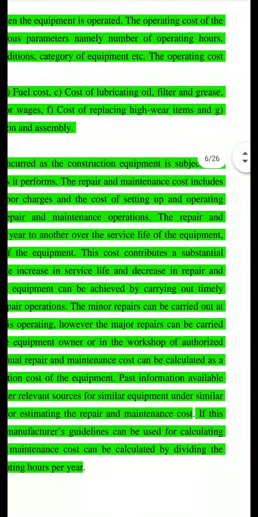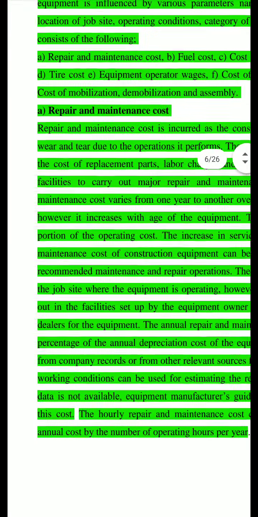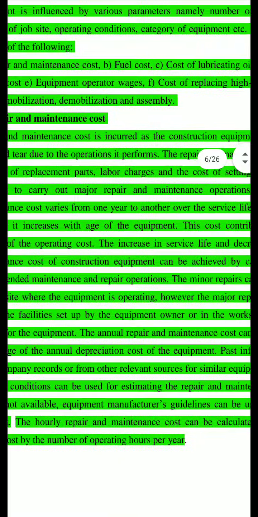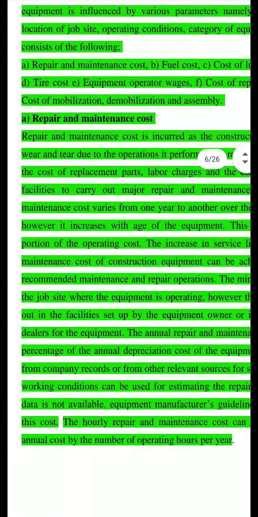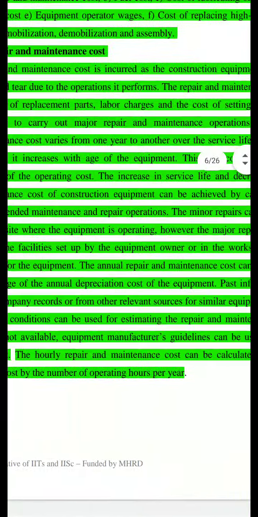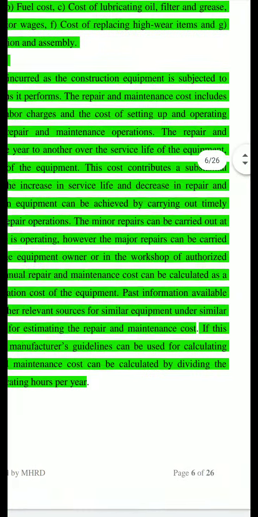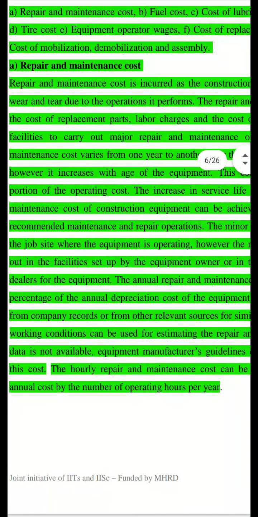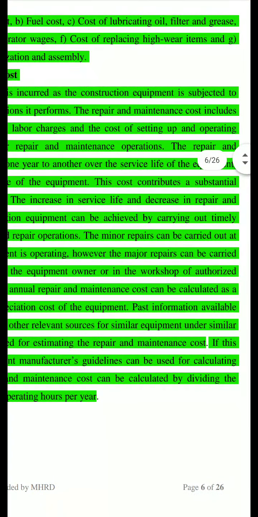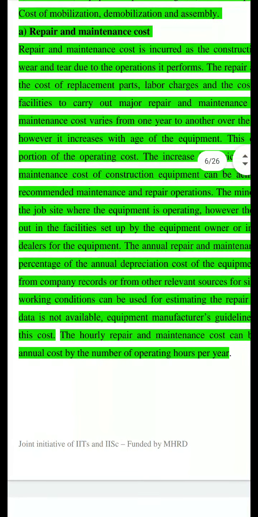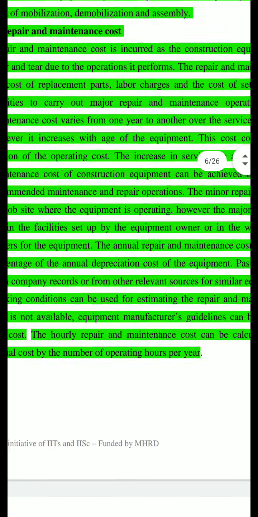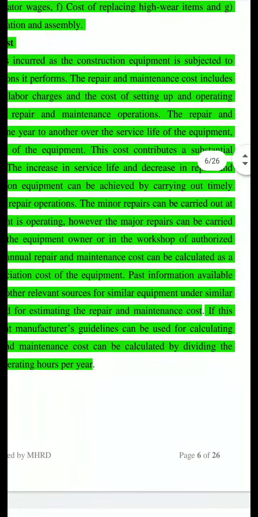The minor repairs can be carried out at the job site where the equipment is operating. However, major repairs can be carried out in the facilities set up by the equipment owner or in the workshop of the authorized dealers for the equipment. The annual repair and maintenance cost can be calculated as a percentage of the annual depreciation cost of the equipment.